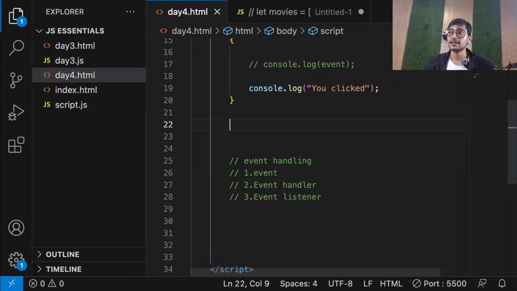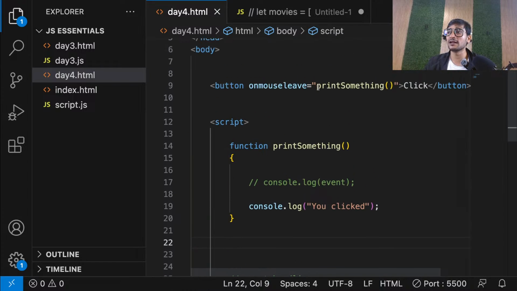Even if I remove this function from the event listener, like this, then the event object is also not available for this. So don't forget that as well.